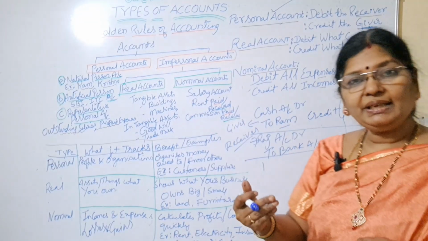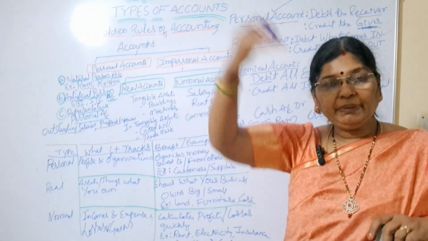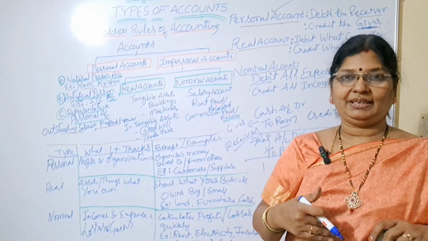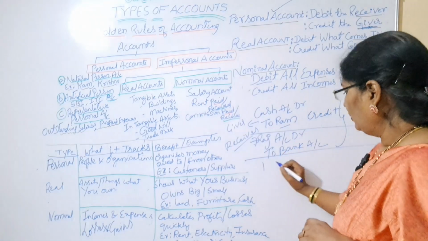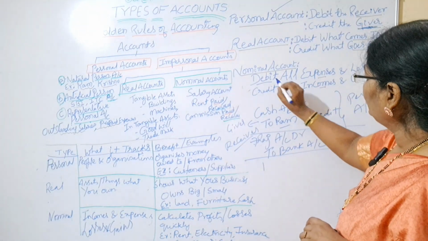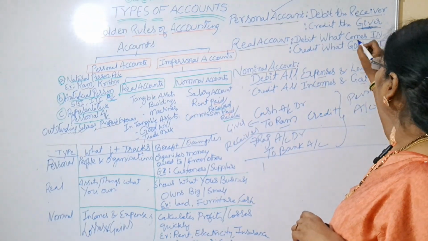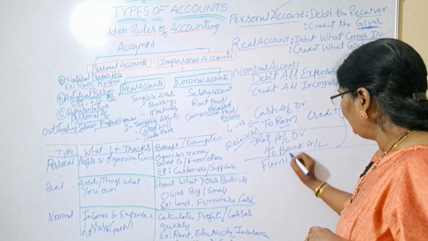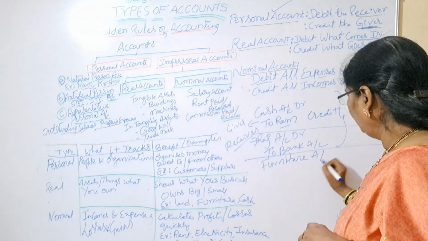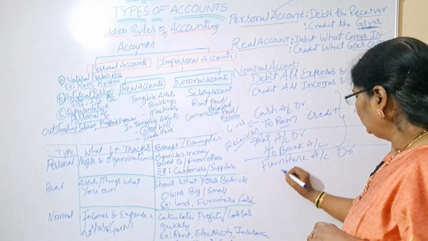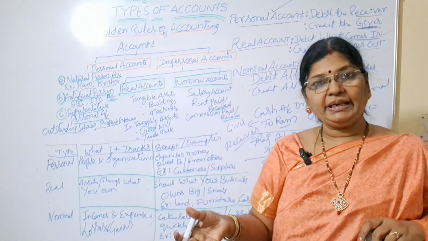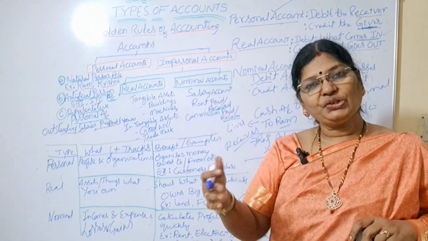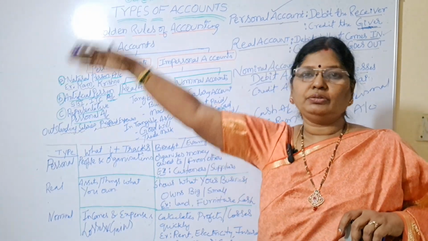When we are purchasing furniture, furniture is coming in, right? What comes in is to be debited. So I am writing furniture in the debit place. Furniture account debtor to what we are paying to buy this furniture? Cash. So cash is going out.